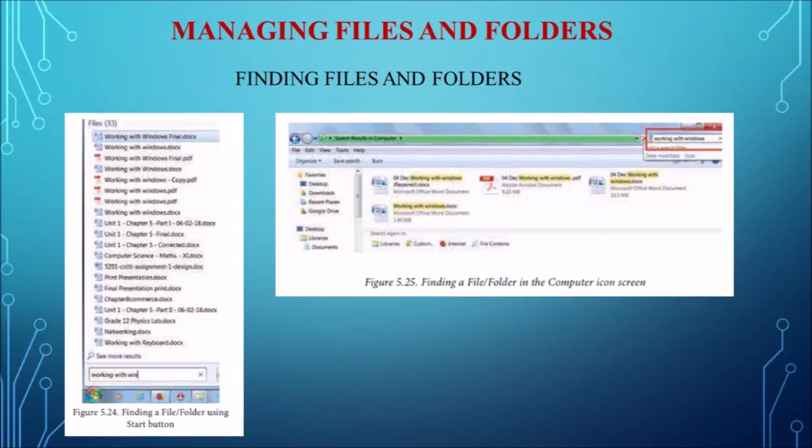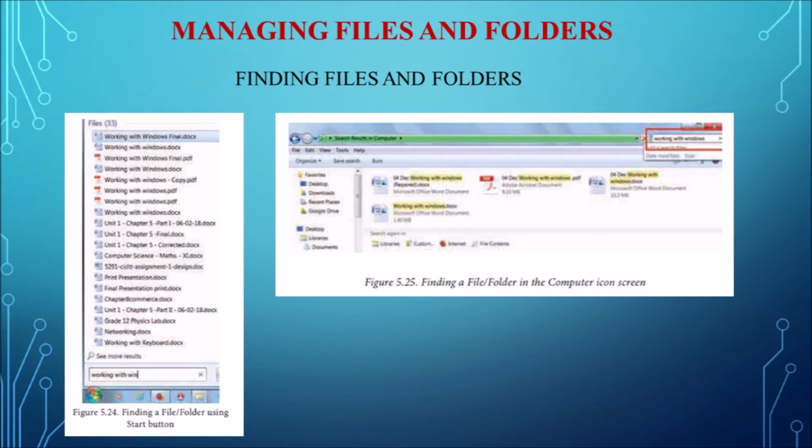And there is another option called see more results, which appears above the search box. So if you click on it, it will lead you to a search results dialog box where you can click and open that file or the folder which we are searching for.